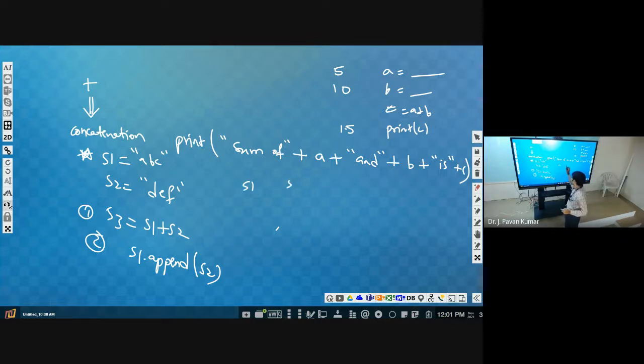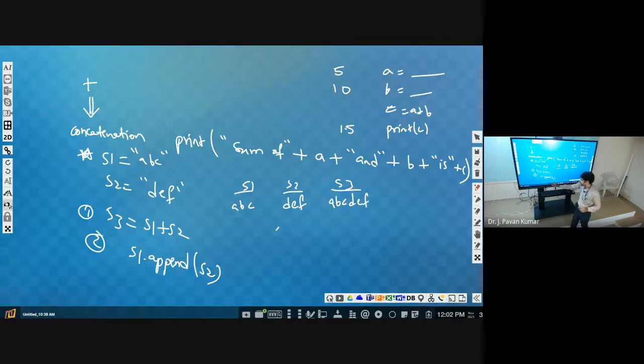S1, S2, S3, three variables we will be having. S1 value will be ABC, S2 value is DEF, then S3 we are assigning as S1 plus S2. After concatenation it will be assigned to S3. So S3 will be ABCDEF.